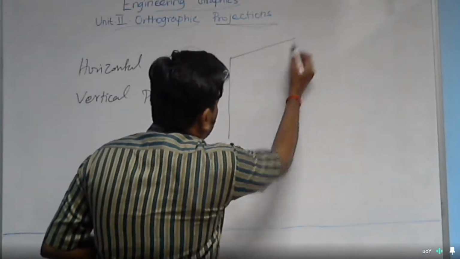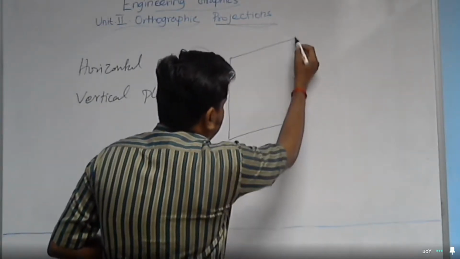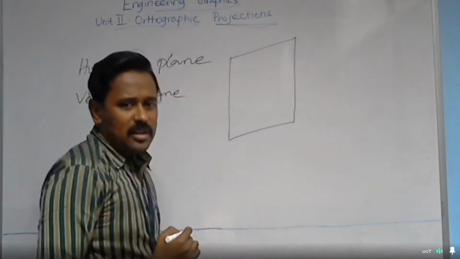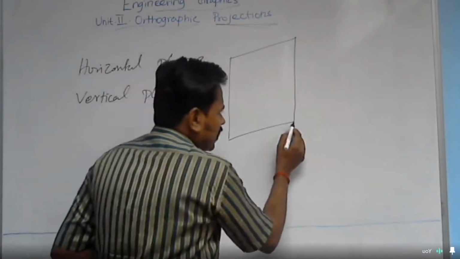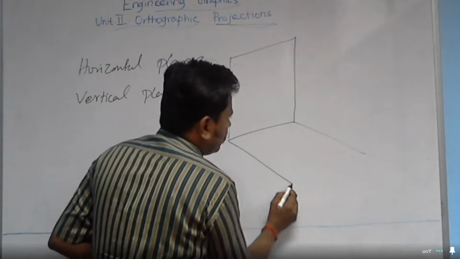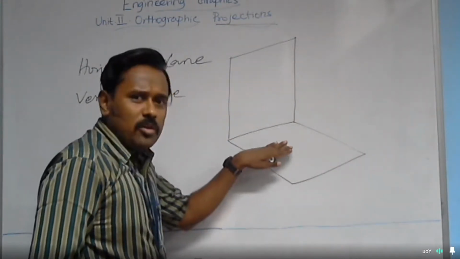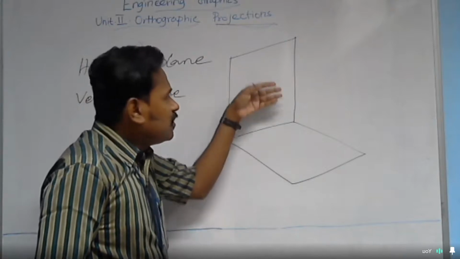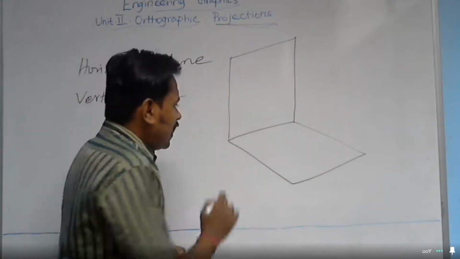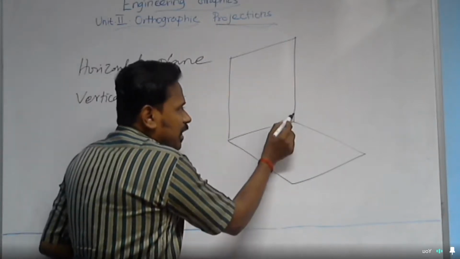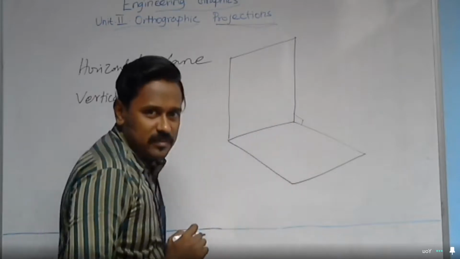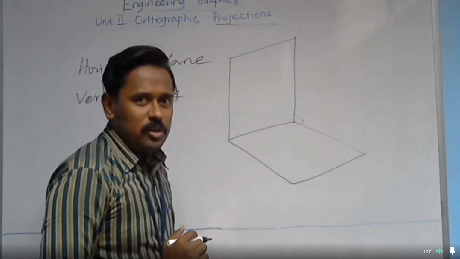If you want to see the visual appearance of these two planes, the vertical plane, as the name implies, is vertical, and the horizontal plane, as the name implies, is horizontal, just like the floor in a room and a side wall in the room. These two principal planes are purely perpendicular to each other.